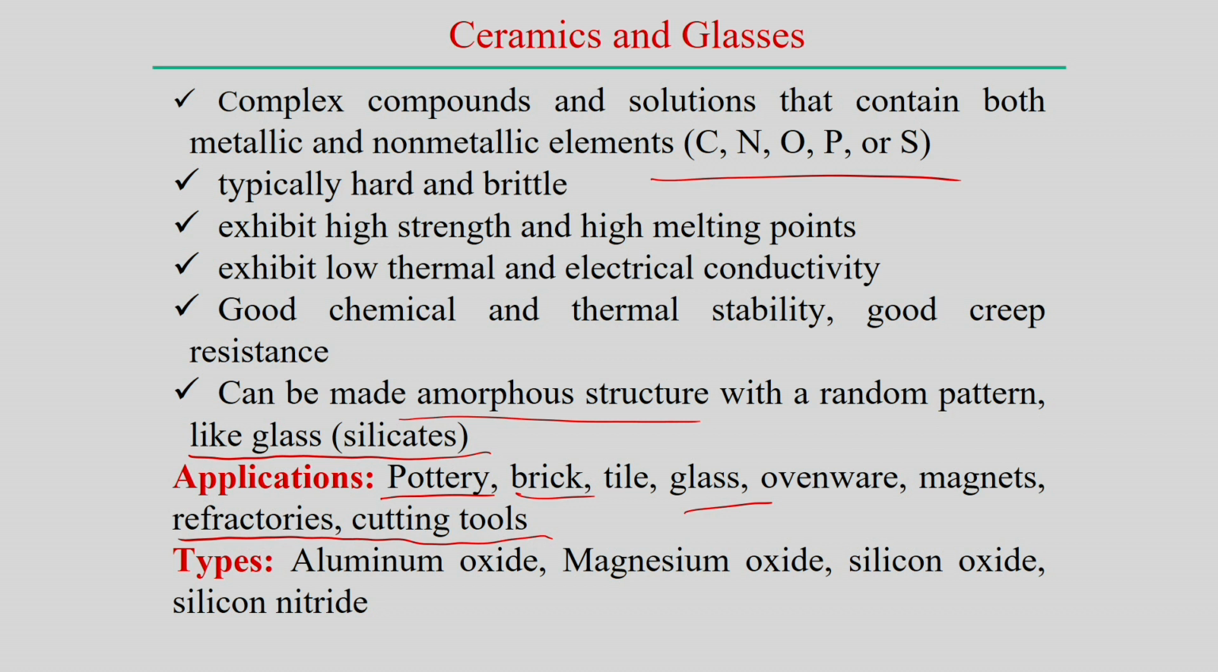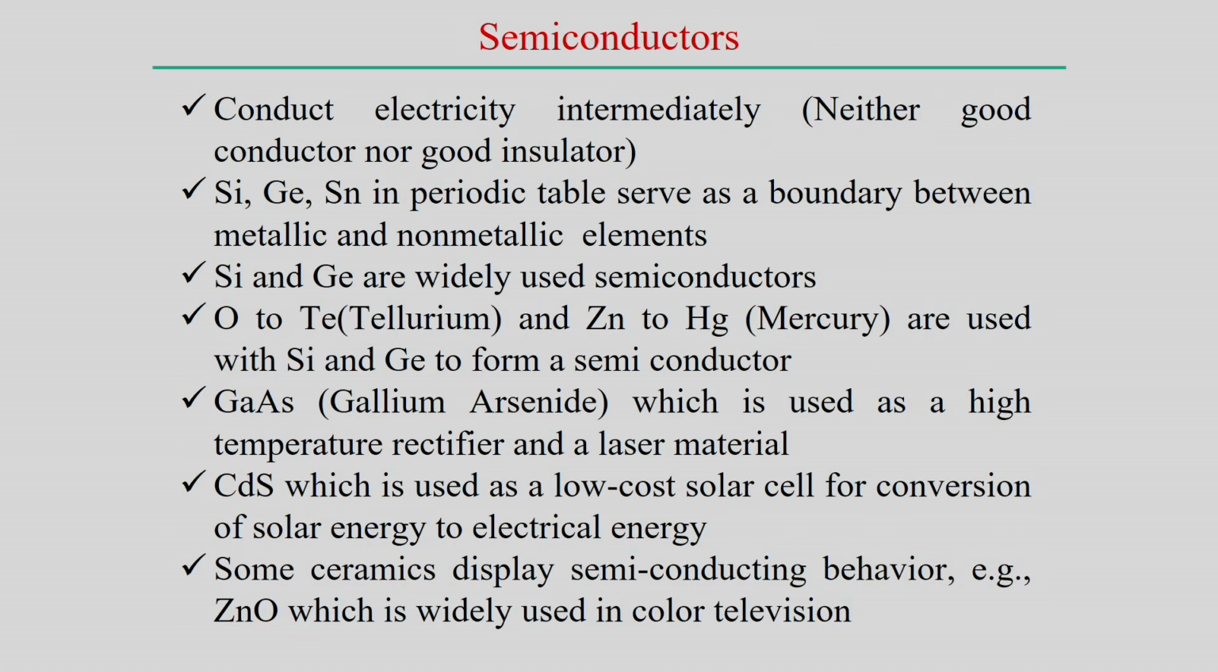And what are the types? Say aluminum oxide, we can say it is a ceramic material. Magnesium oxide, silicon oxides, nitrides. Basically oxides and nitrides of different metals come under this category. They are called ceramic materials.